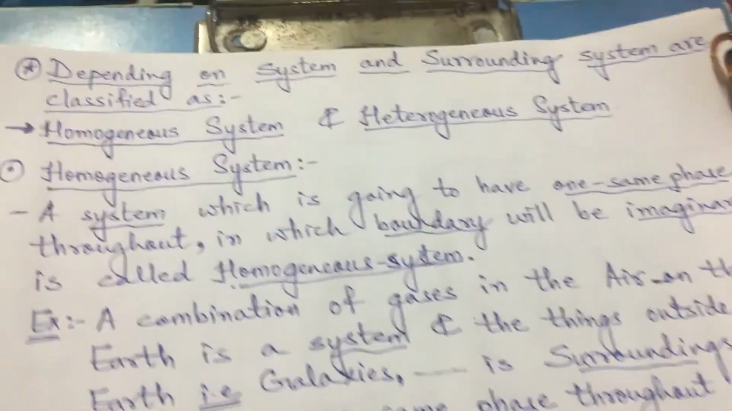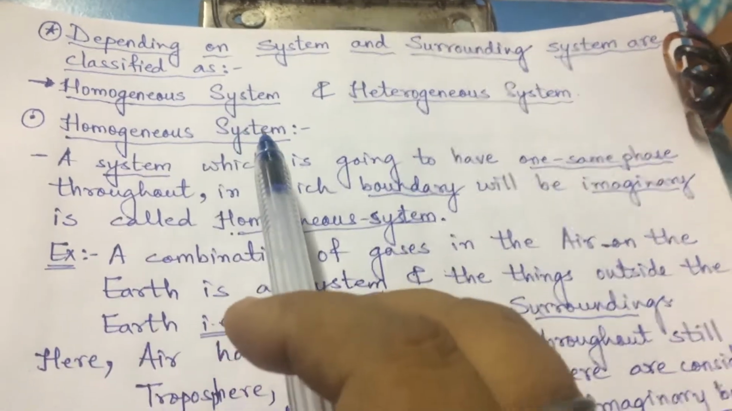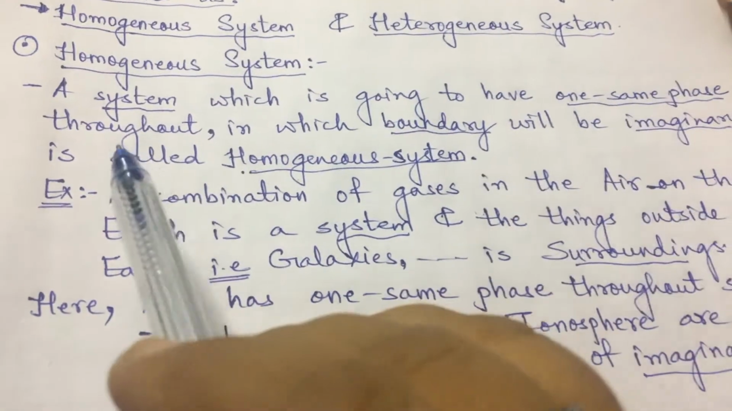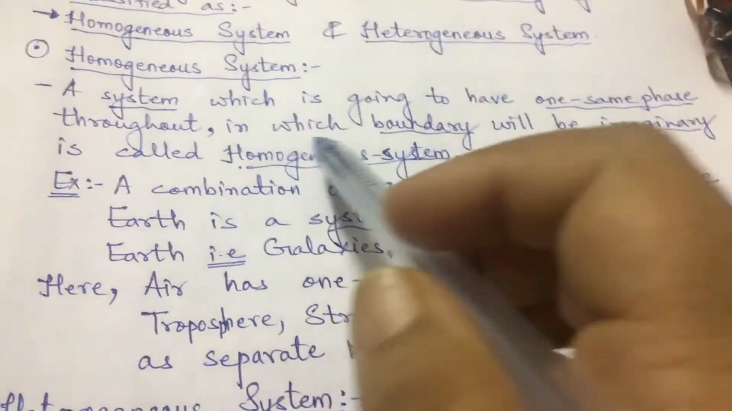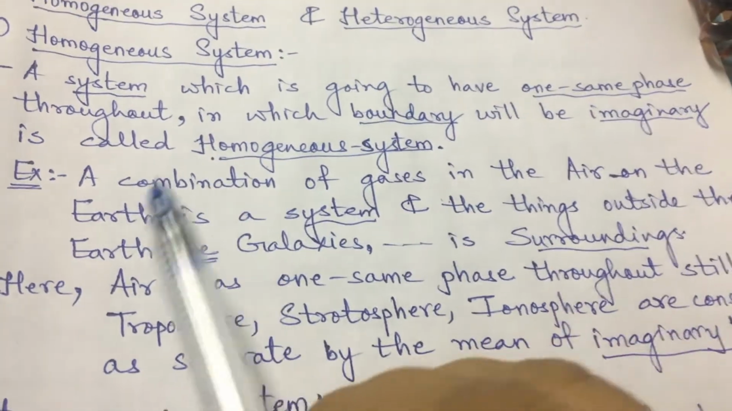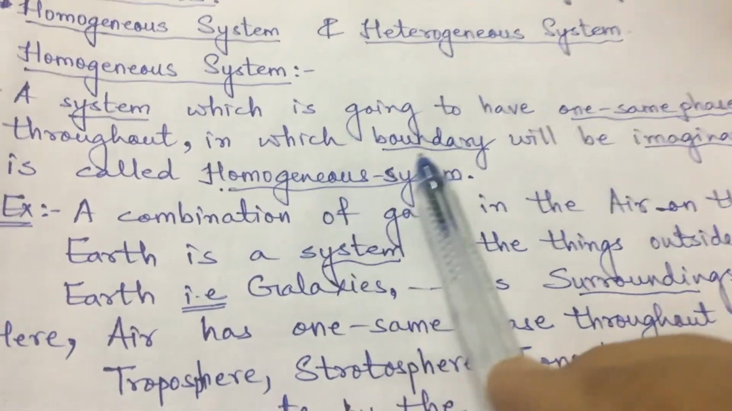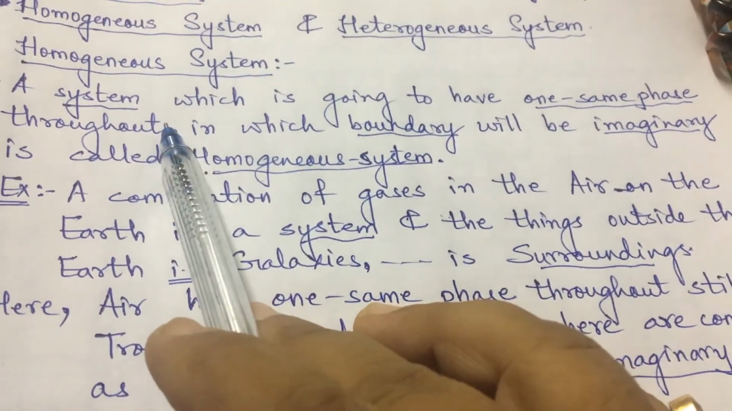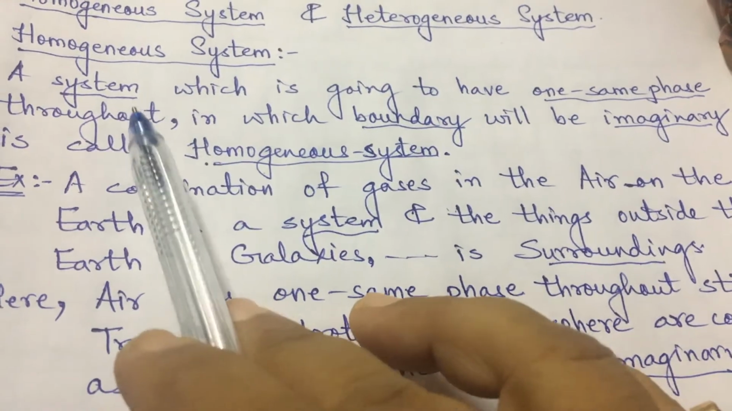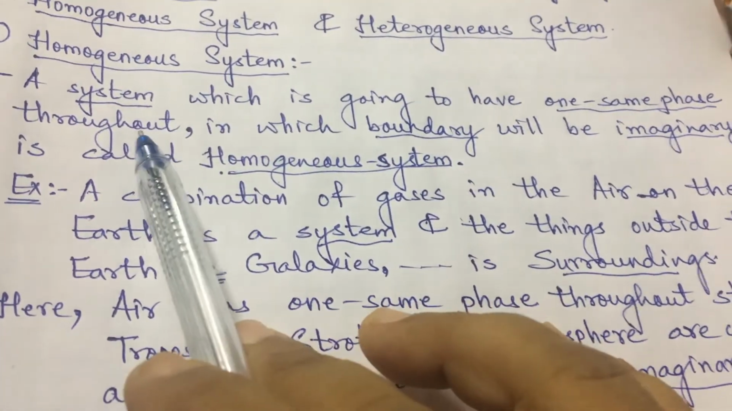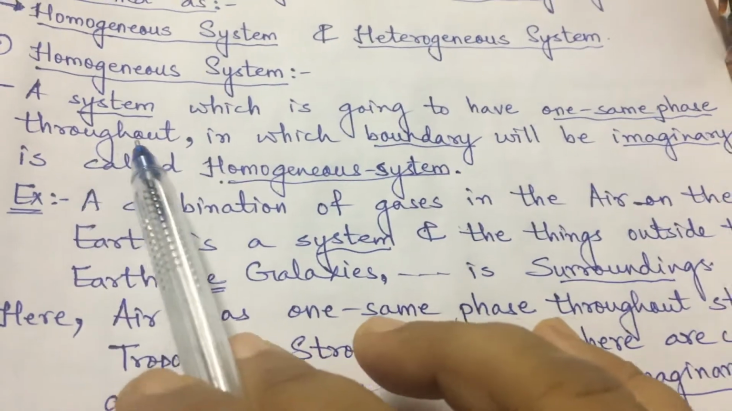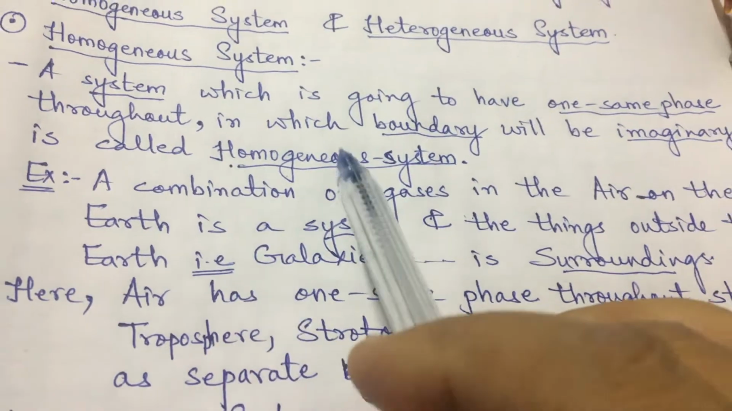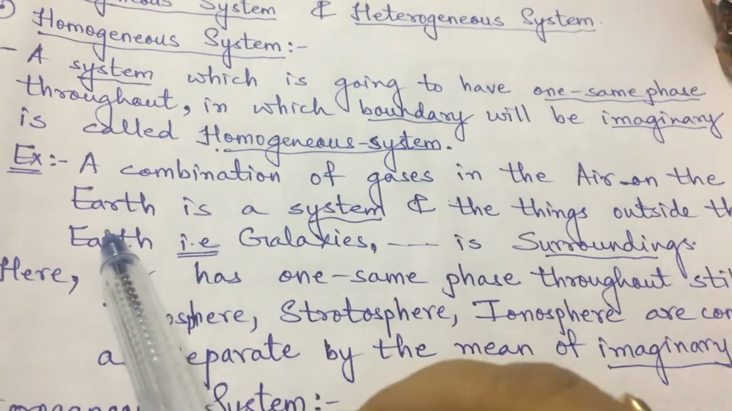So here we will go a little fast. What is a homogeneous system? A system which is going to have one same phase throughout, in which the boundary will be imaginary, is called a homogeneous system. Here please pay attention. A system which is going to have one same phase throughout, this is understood, and it is easy to recall from our homogeneous understanding of concepts. But one more thing is added, in which boundary will be imaginary, right?